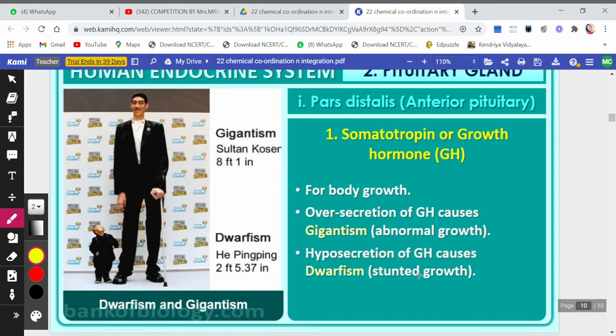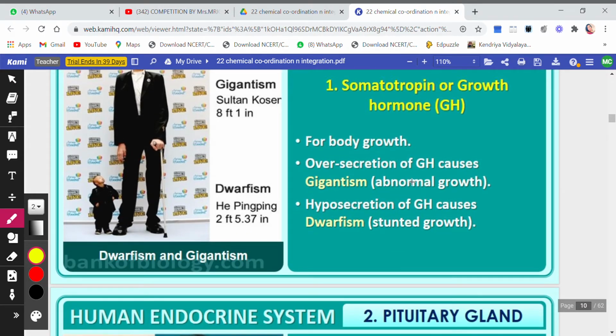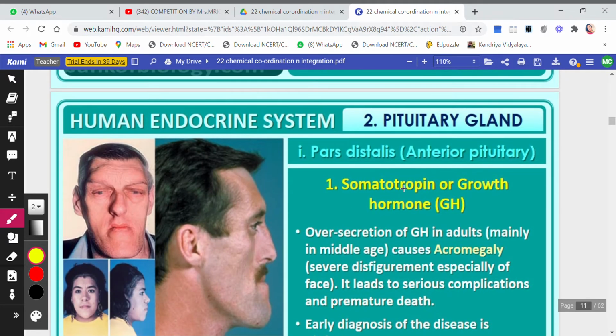Or hyposecretion, that is a very small amount of secretion of growth hormone, will cause dwarfism or stunted growth. Again, this example is He Pingping, who is only 2 feet 5.37 inches. So these are the effects of somatotropin or growth hormone.